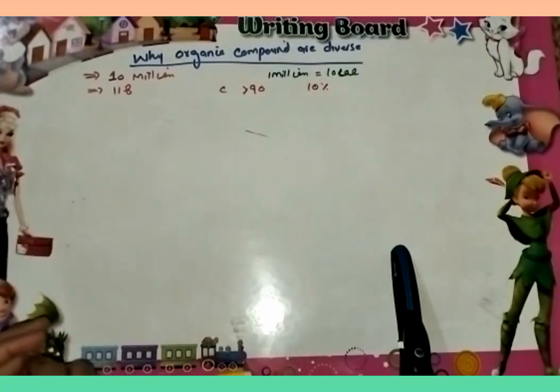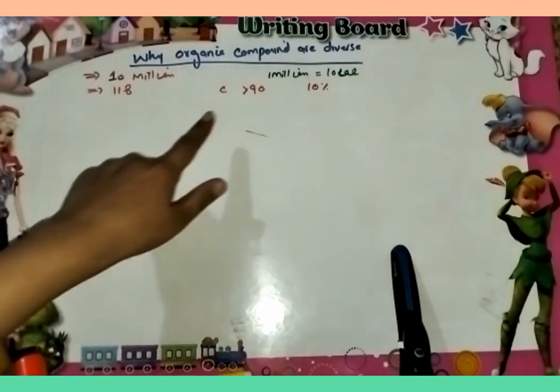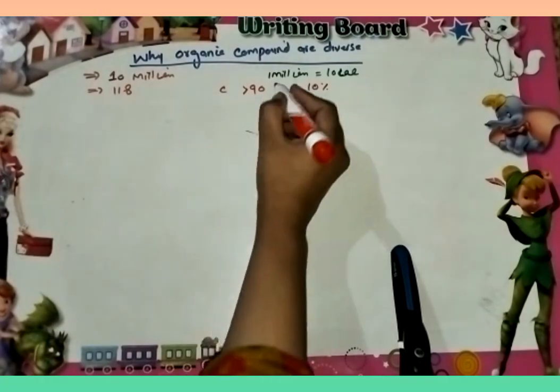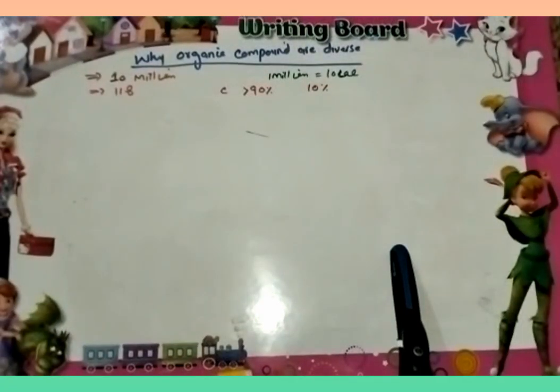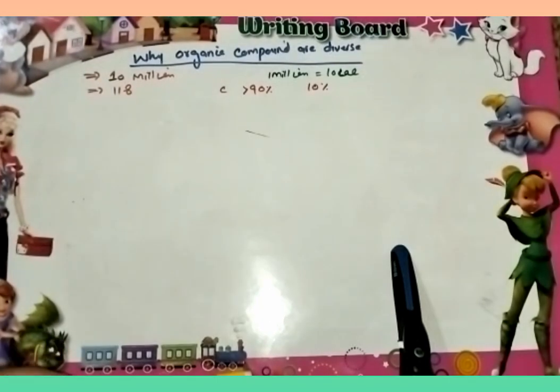So why are compounds of only one atom more than 90%? There are many reasons for the existence of a variety of organic compounds.